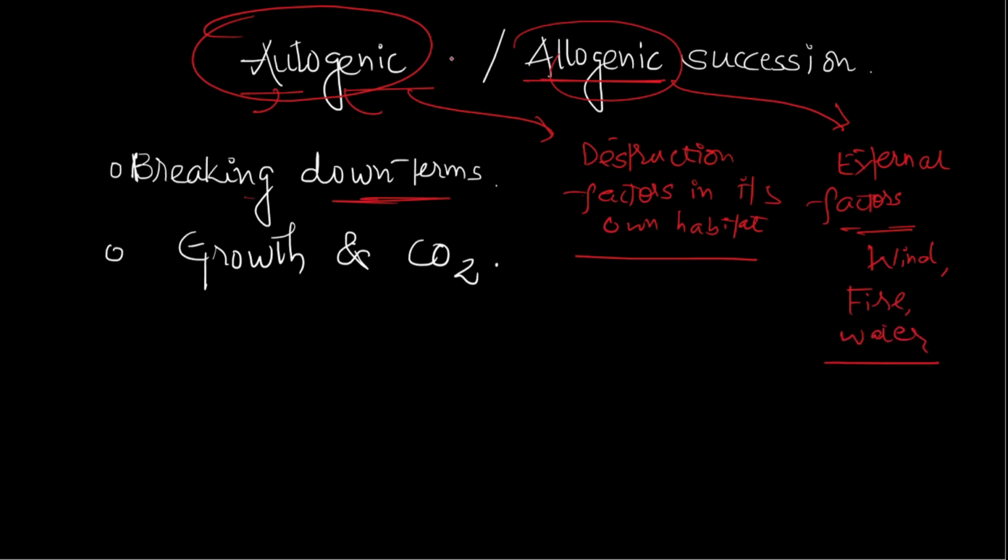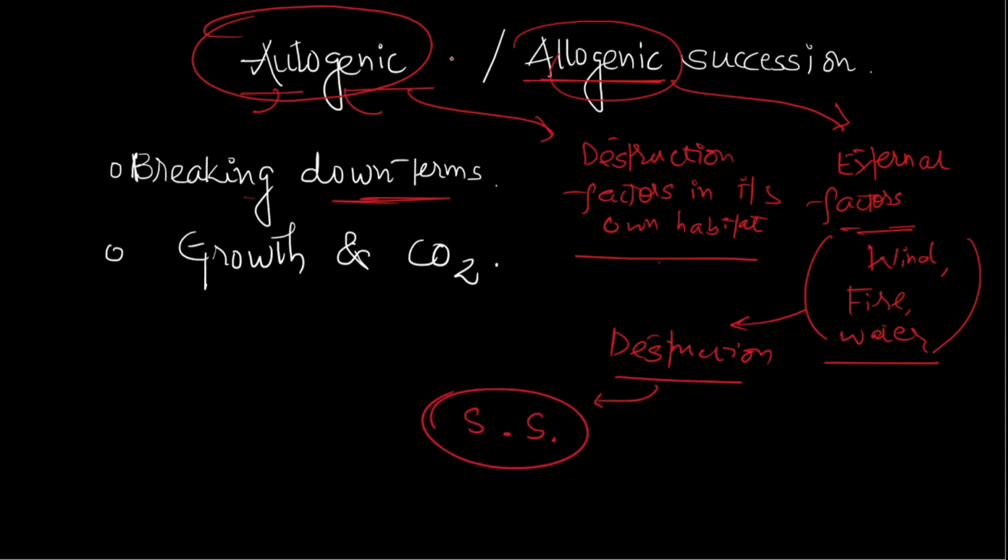So factors like these, which are not present directly at the habitat but are external factors, give rise to the destruction. And after the destruction, the secondary succession takes place, and that kind of secondary succession is said to be allogenic succession, because it is caused after the destruction of habitat by the external factors. And this is the difference between autogenic and allogenic succession.